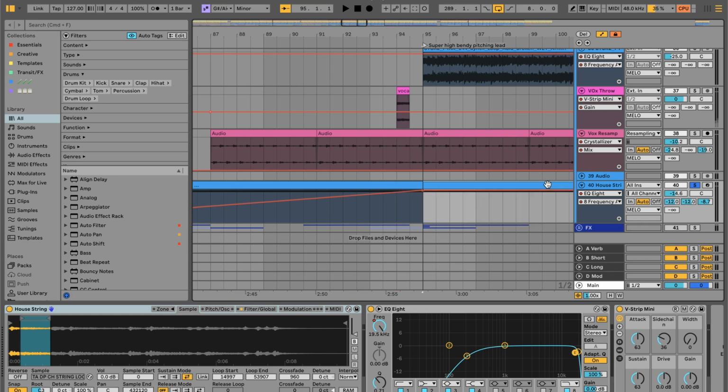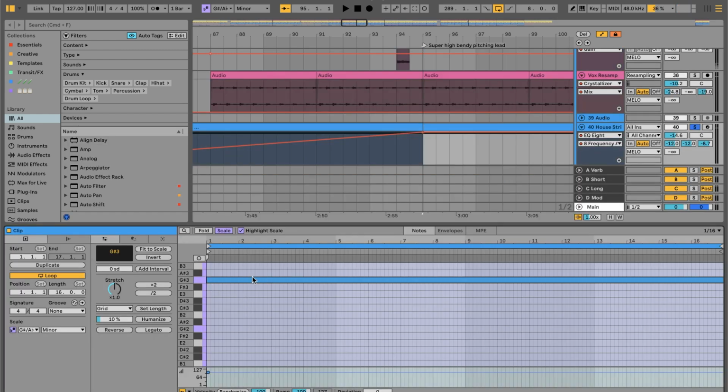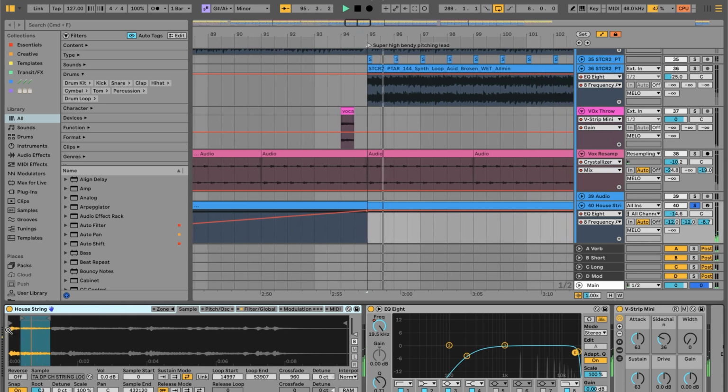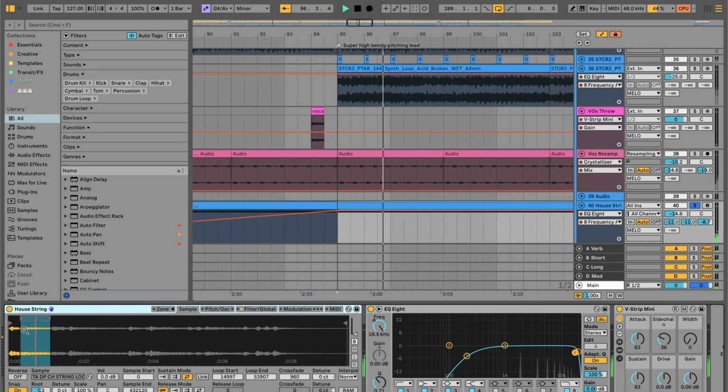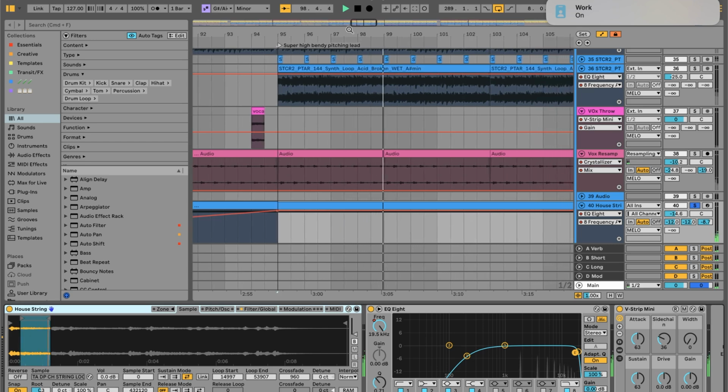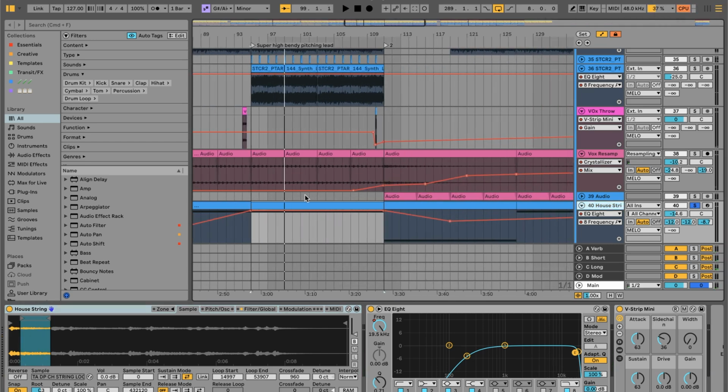And this is a classic house technique. It's just a single note that it's playing in key. I just created a little rack here where it's a house string sample, and I've set it up so that it plays the initial hit and then does an infinite loop, so you can have this house string sustain forever and ever and ever. So let's look at all the melodic stuff.